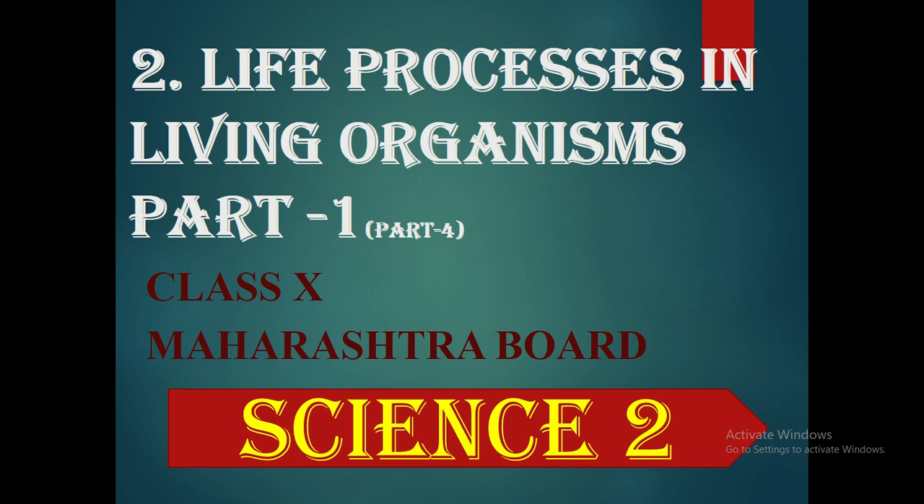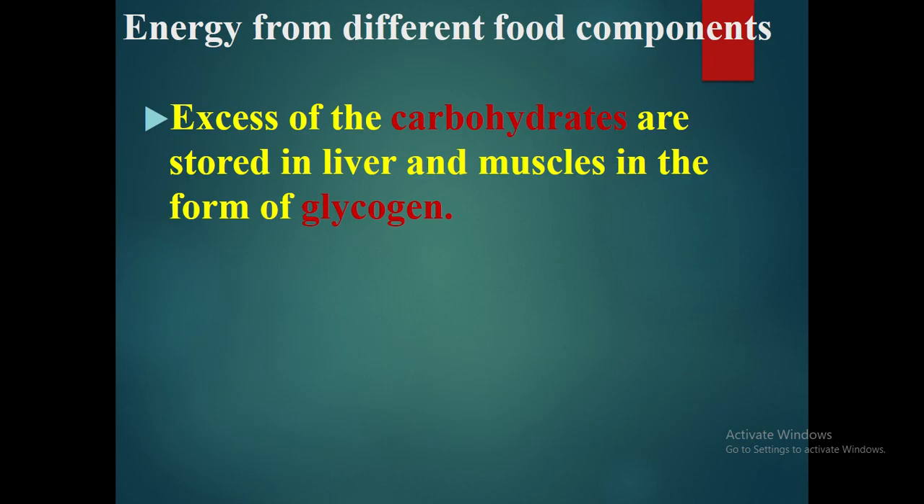Hello dear students. Today we will see energy production from different substances. In the previous lecture we had already discussed energy production using carbohydrate, aerobic respiration as well as anaerobic respiration. So today we will see energy from different food components. Initially we studied energy production by carbohydrate. When we eat extra carbohydrate, it gets stored in the liver and muscles in the form of glycogen.